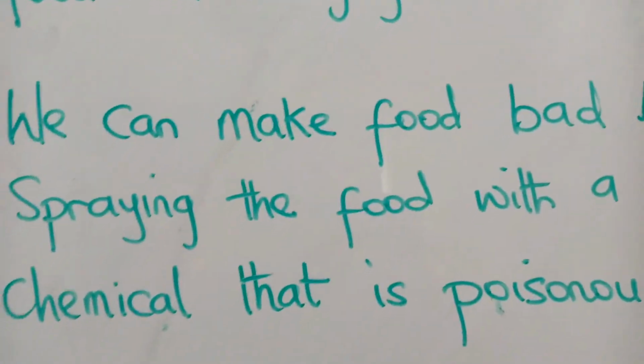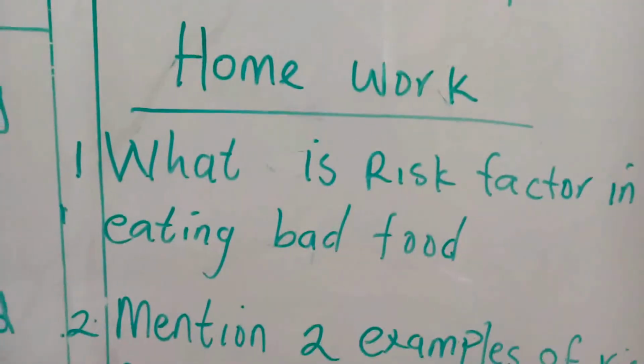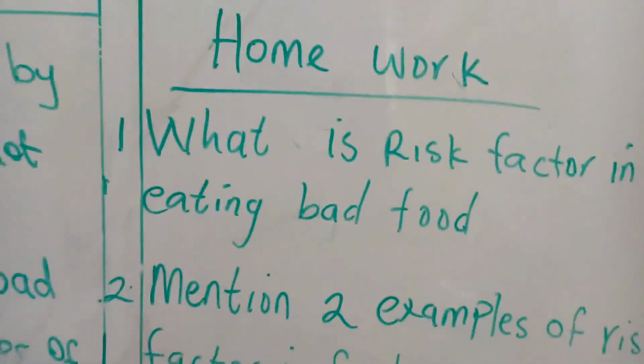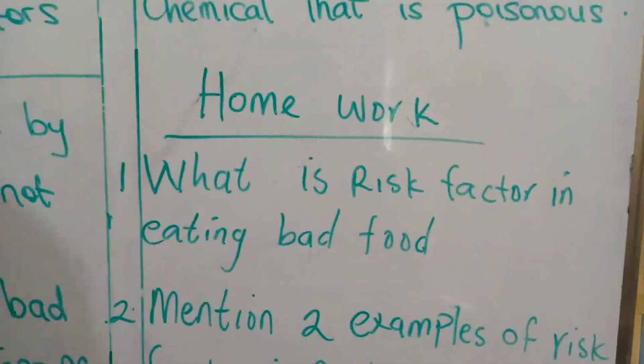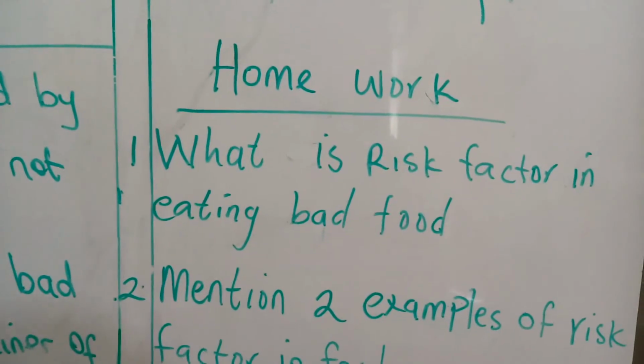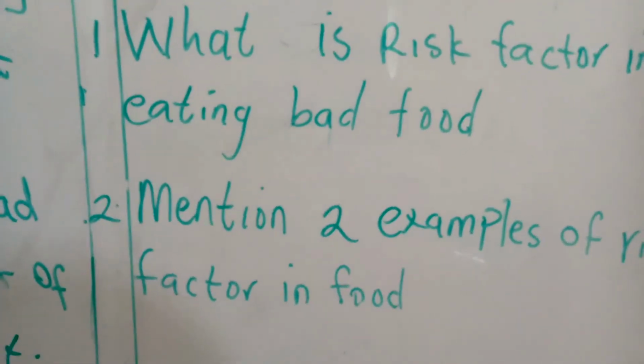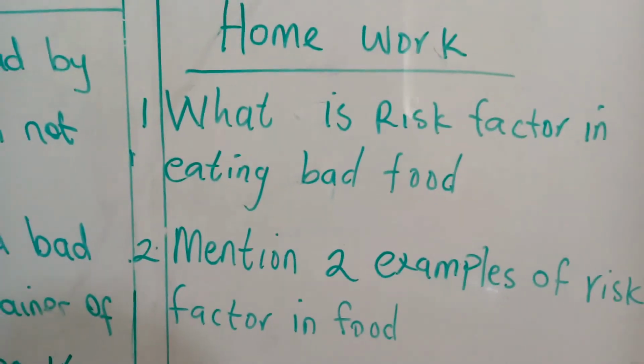Now it's time for our homework. Here is our homework on the board. Number 1, what is risk factor in eating bad food? 2, mention 2 examples of risk factors in food.